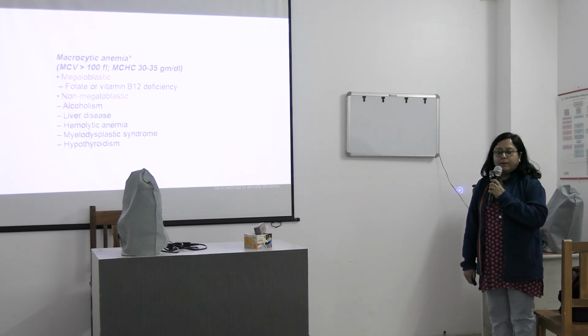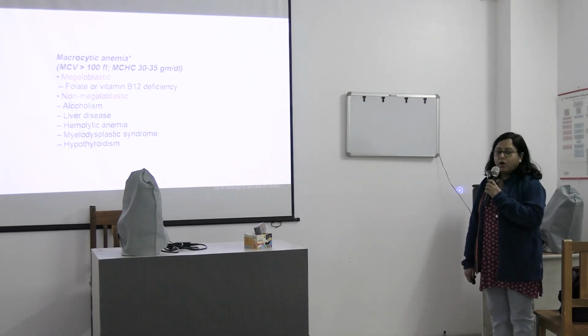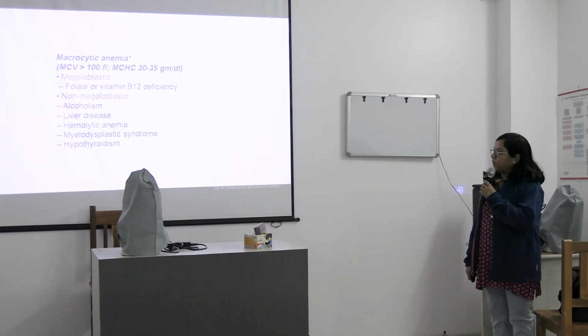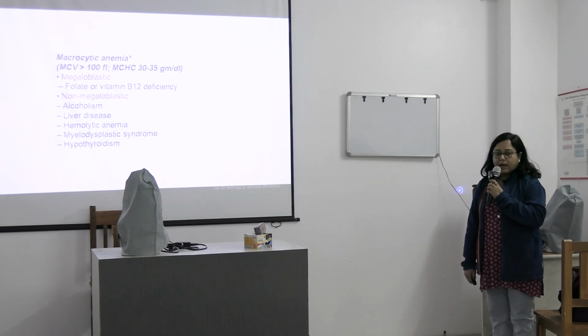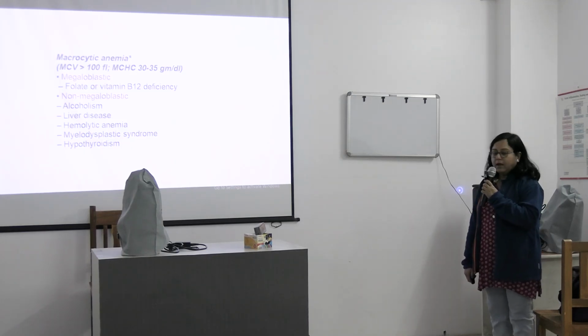So megaloblastic anemia occurs due to folate or vitamin B12 deficiency. And the non-megaloblastic causes of macrocytic anemia are alcoholism, liver disease, hemolytic anemia, myelodysplastic syndrome, and hypothyroidism.